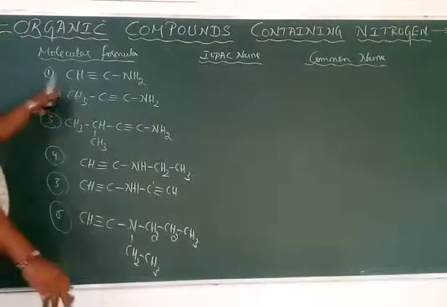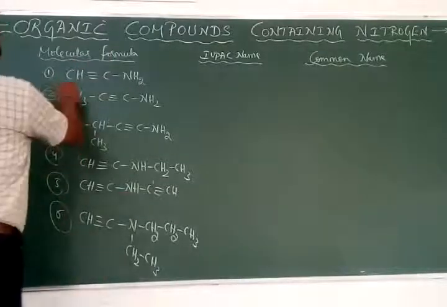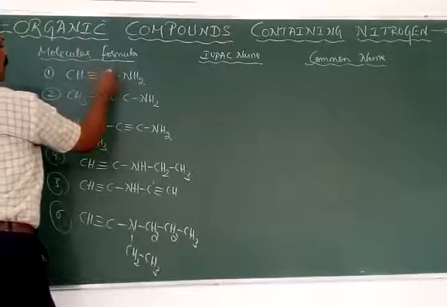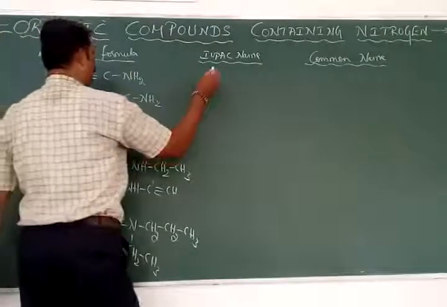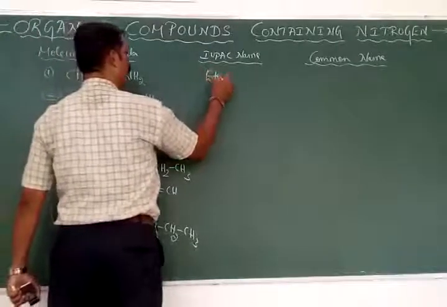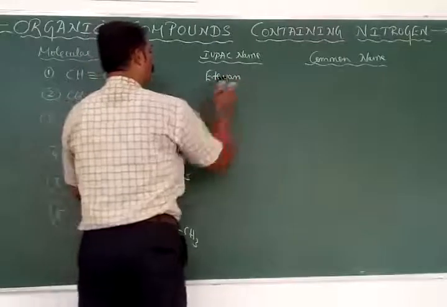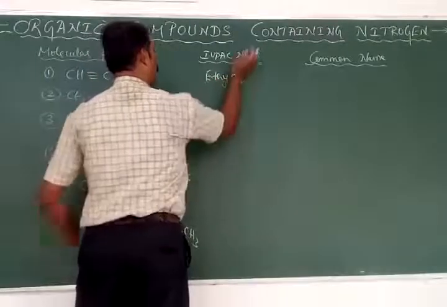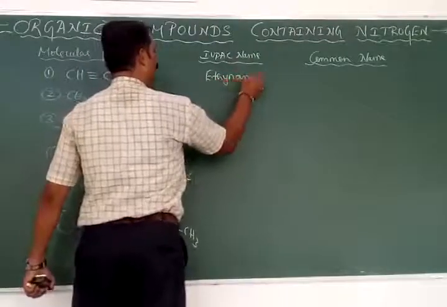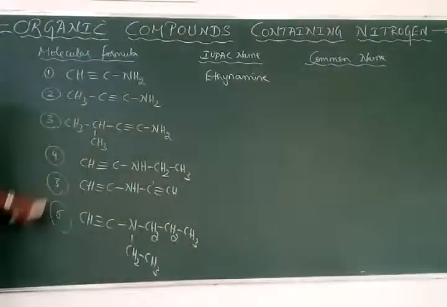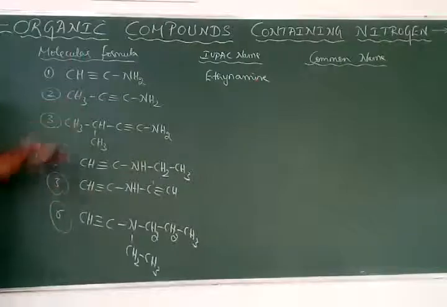Okay, root word 1, 2, eth. Double bond or triple bond is present at the first carbon atom. Amine is also at the first carbon atom. Therefore, it is eth, with amine at the first carbon atom. Therefore, it is called as ethenamine. Ethenamine. Common name.